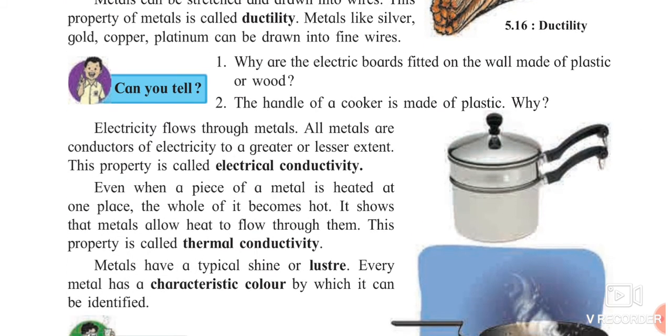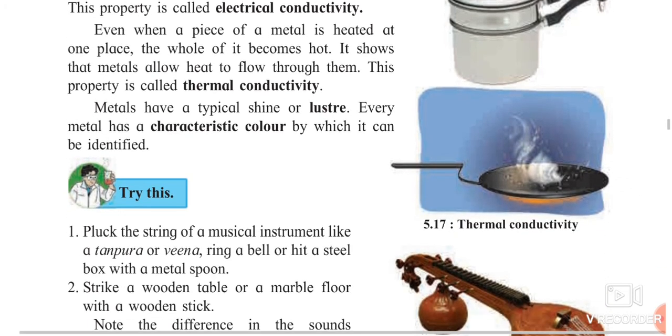Now what is meant by electrical conductivity? You know, whenever we switch on the fan, as soon as we switch on the button, the fan is rotating. Why does this happen? Because that wire transfers the electricity from one place to another. So electricity can flow easily through metals, and that's why the property of metals to conduct electricity is called as electrical conductivity.